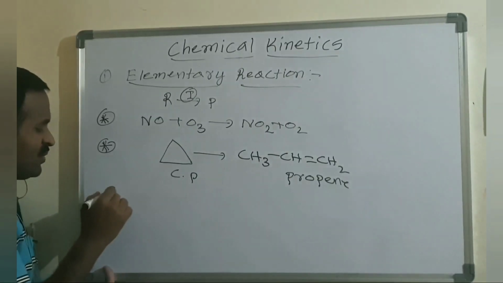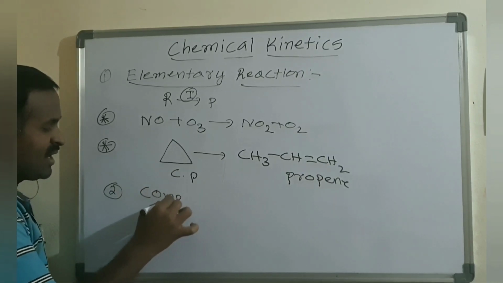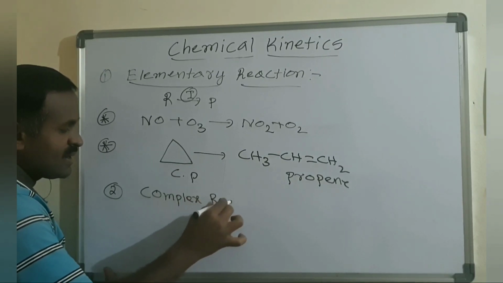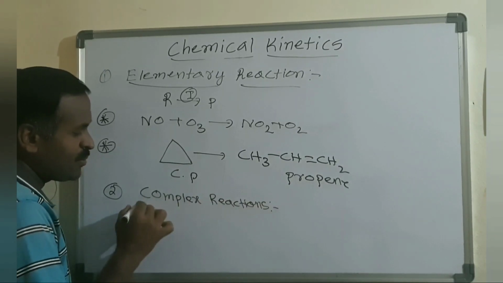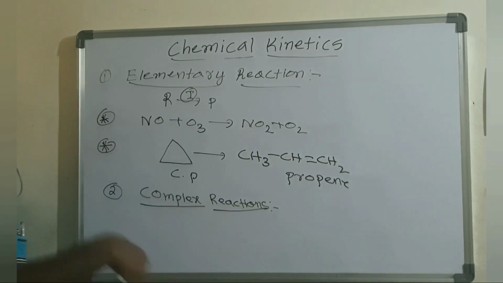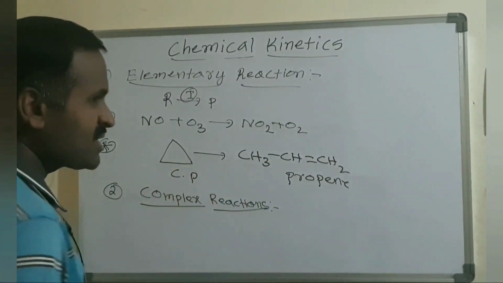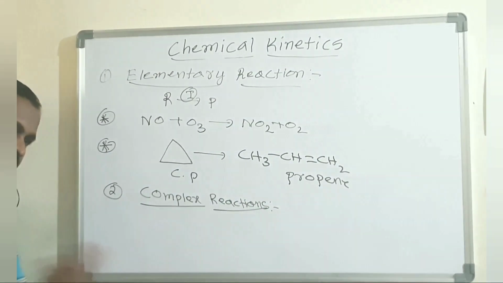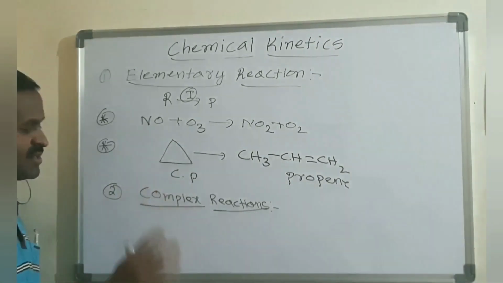And the second one is complex reactions, which are also known as composite reactions. In detail it has much importance, and here I will just give the classification; the differential rate law and rate constant calculation we will discuss later.